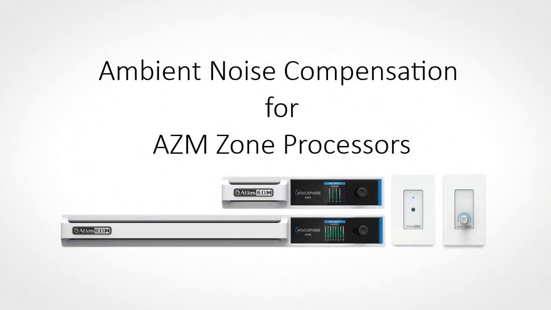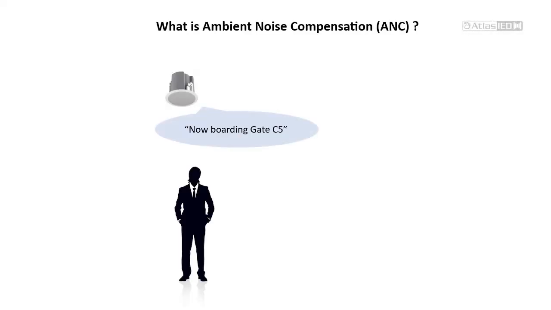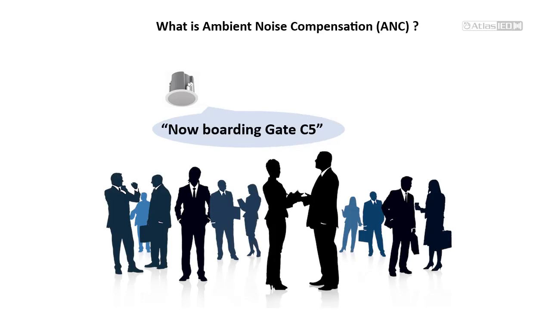This video describes how AtlasIED's new line of AZM zone processors simplifies the problem of ambient noise compensation. Ambient noise compensation, or ANC, is an algorithm which automatically adjusts your system's levels based on the ambient noise levels in your zone. As a venue becomes busier, ANC will help ensure that your customers will still hear important announcements, or that background music will stay at appropriate levels.